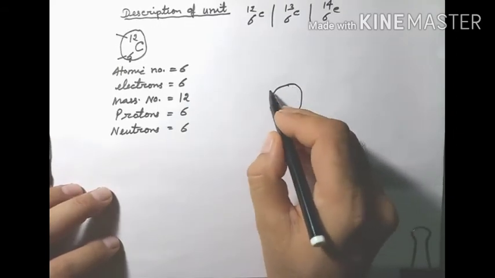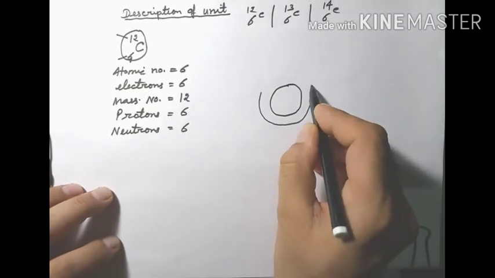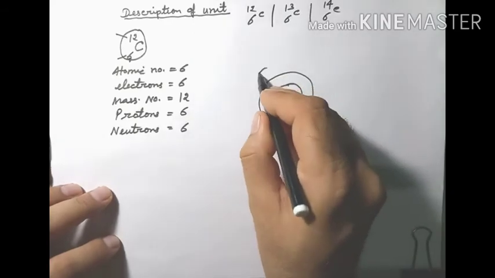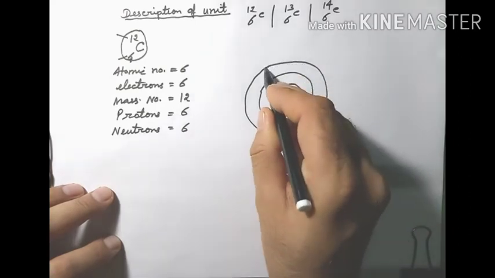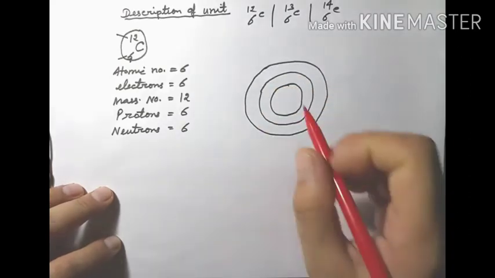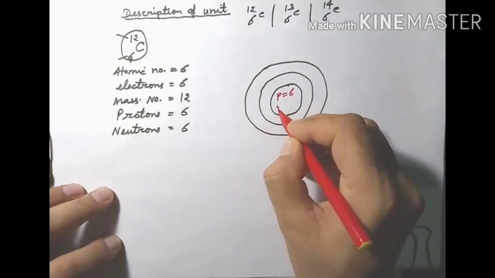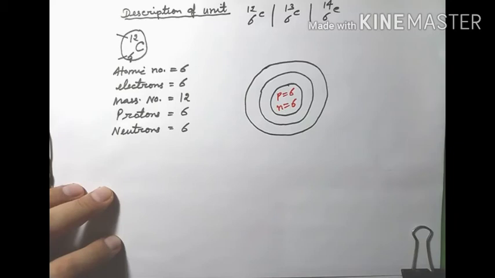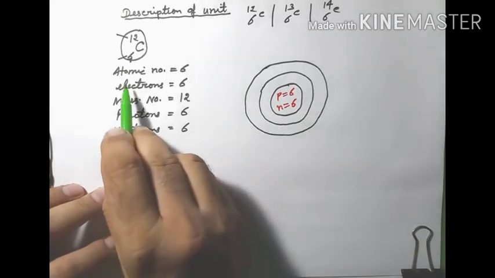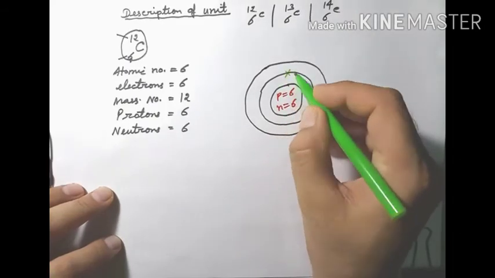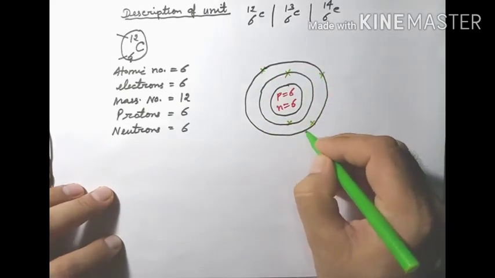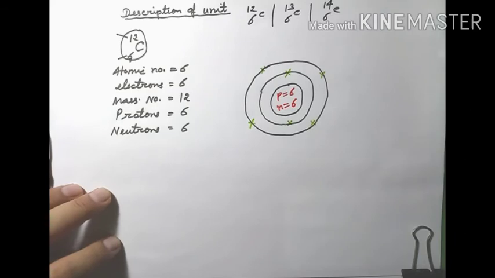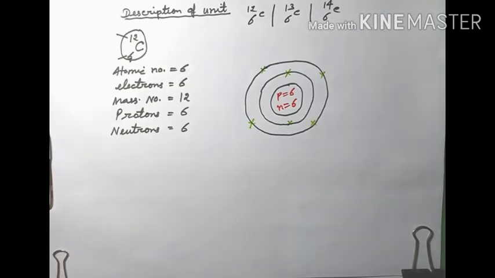This is the nucleus, this is the first shell, and this is the second shell. Now what is there in the nucleus? That is proton is equal to 6 and neutron is equal to 6. Now, how many electrons are there? Electrons are 6. So the first shell has 2 electrons and the second shell has 4 electrons. This way. So if somebody asks you what is the actual mass of one atom of carbon,